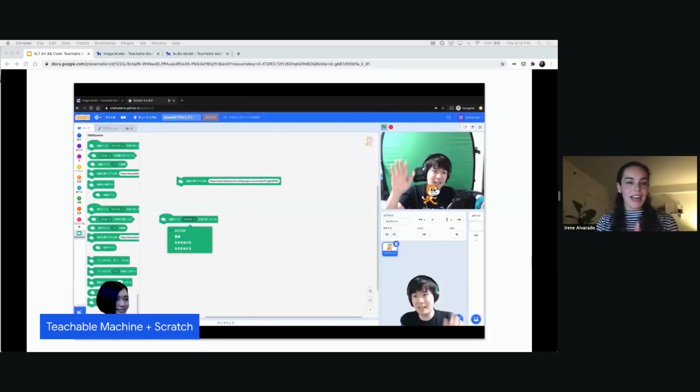There's a team in Japan that integrated Teachable Machine with Scratch. Scratch is a tool, a language and an environment, for children to learn how to code. Unfortunately, a lot of the tutorials are in Japanese, but the app itself works for everybody. So you can take any model and run it there.